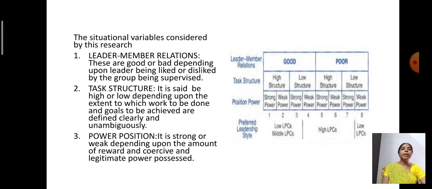So a leader may lie in between these three variables depending upon the contingency. That is leader-member relations, task structure and power position. And in every variable we have two things. In the first one, a leader may be good or poor. In the second one, a leader may have a high task situation or a low task situation. In the third variable, a leader may be strong or weak. So these are the three variables considered by Fiedler in his contingency theory.